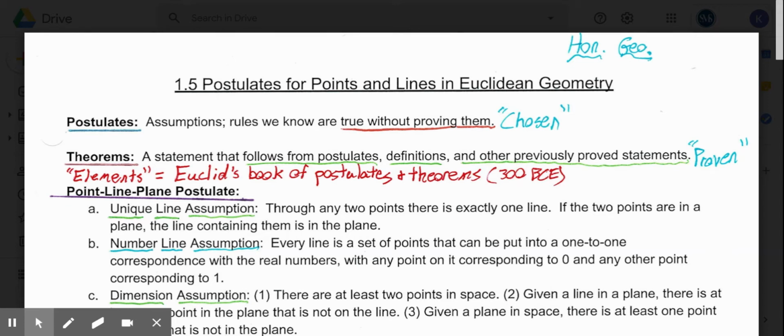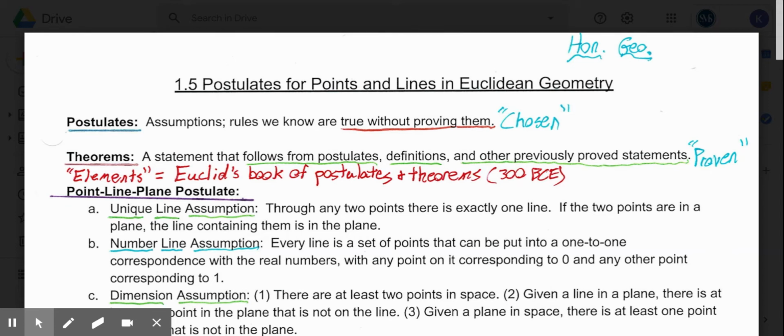So, postulates, we can simplify the definition to mathematical assumptions. In other words, they're rules that we know are true without having to prove them.